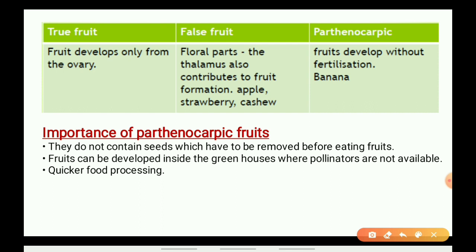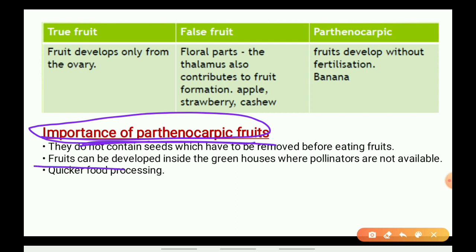Now, what is the importance of parthenocarpy? The parthenocarpic fruits do not contain seeds, so there is no need to remove the seeds before eating. So these fruits are considered to be of high cost because they don't have seeds. Sometimes we do not require seeds for normal eating purposes. Sometimes we do not sow the seeds, we only want the fruit. At that time, the parthenocarpic fruit is very important and good.